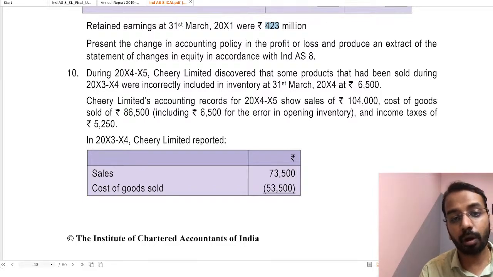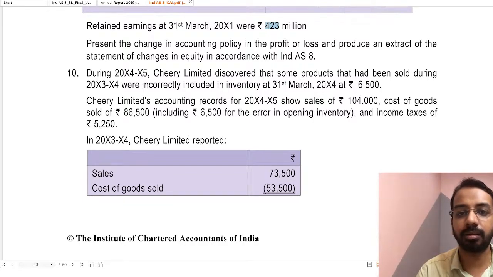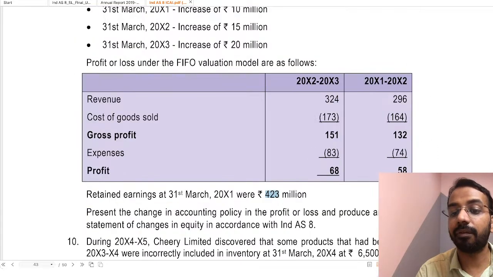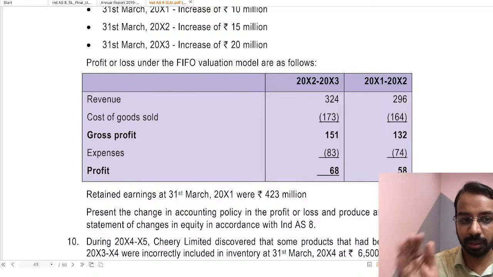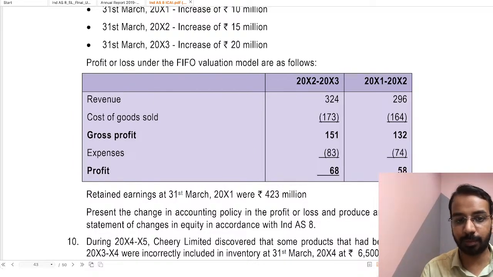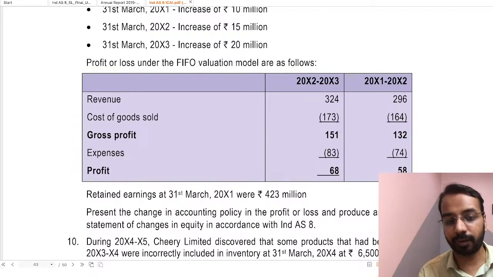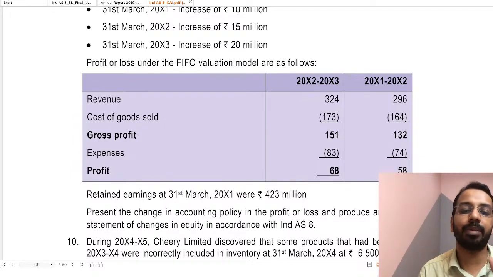Then profit for the period, what was there? Earlier, they had said profit for the period was 58. Right? Now, what is the restated profit for the period? That you have to consider in the restatement. Then what is the correct profit for the current period, that you have to consider and present the closing balance. So that is how you would present the statement of changes in equity.